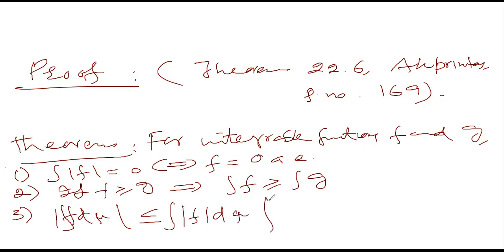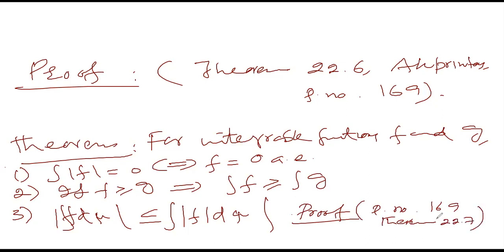This result you have already proved for Riemann integrable functions: mod of integral of f is less than or equal to integral of mod of f. Now you have to prove this result for integrable functions also. So again, you can see this proof yourself. The proof is in theorem number 22.7 at page number 169. So I will leave the proofs of these two theorems for you, so you can easily do these because they're not too difficult.